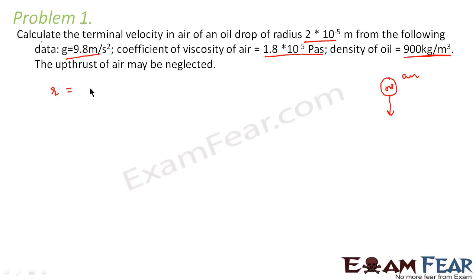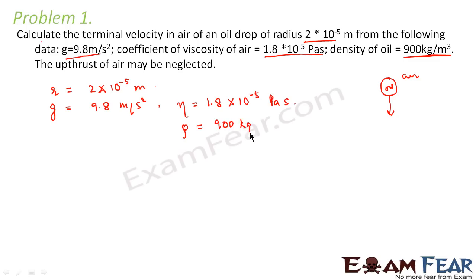We are given the radius of the sphere as 2 into 10 to the power minus 5 meters, g is equal to 9.8 meter per second square, coefficient of viscosity of air is 1.8 into 10 to the power minus 5 pascal second, and density of oil, that is rho, is equal to 900 kg per meter cube. Now in this case, upthrust of air is neglected.